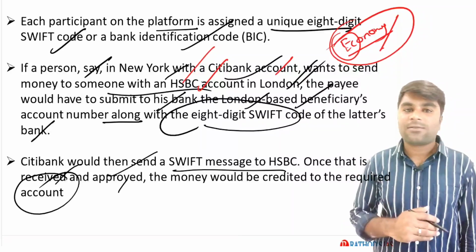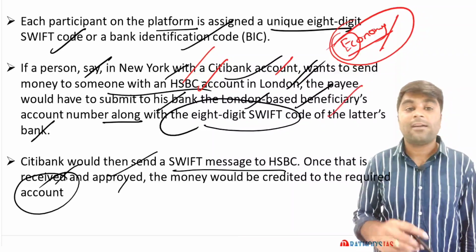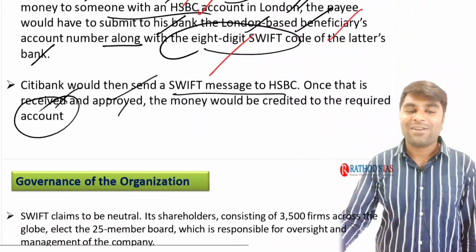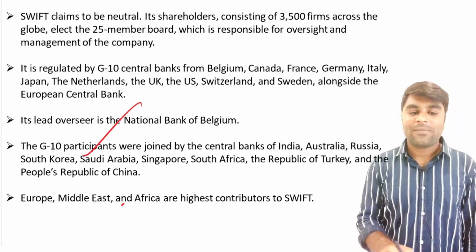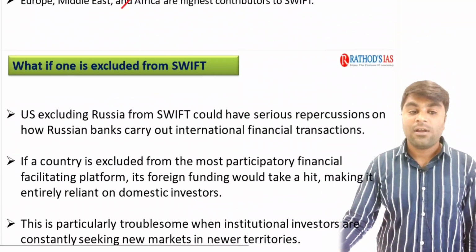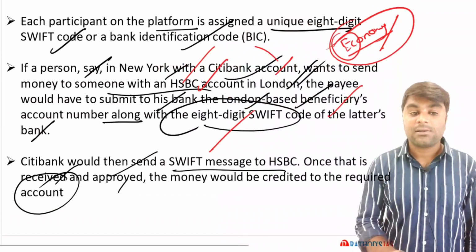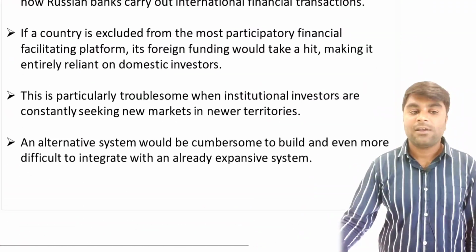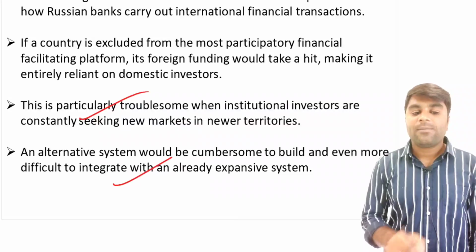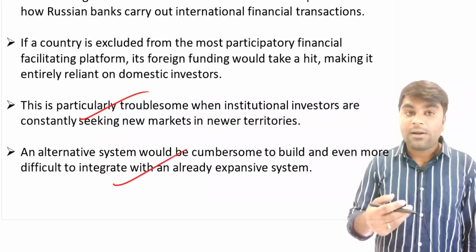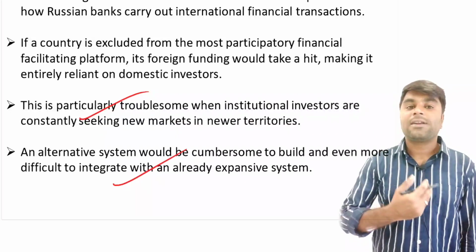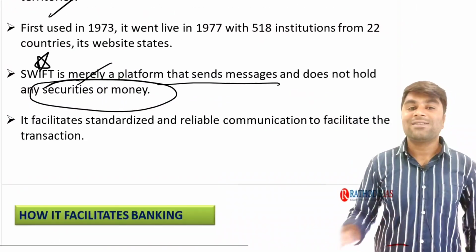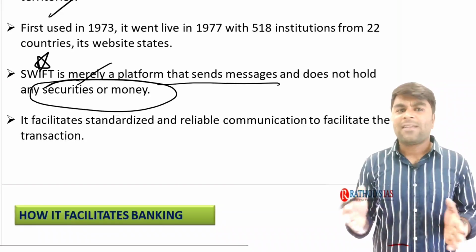This might be some kind of strategy, and altogether a different topic. So, this is all about SWIFT and how it works. Here you can see the governance organization, which is not very important, but this is very important for us: it does not hold any kind of securities. A participant country is going to have some advantages, and for those countries which are removed, international transactions will get affected. So, this is all about this week's current affairs.